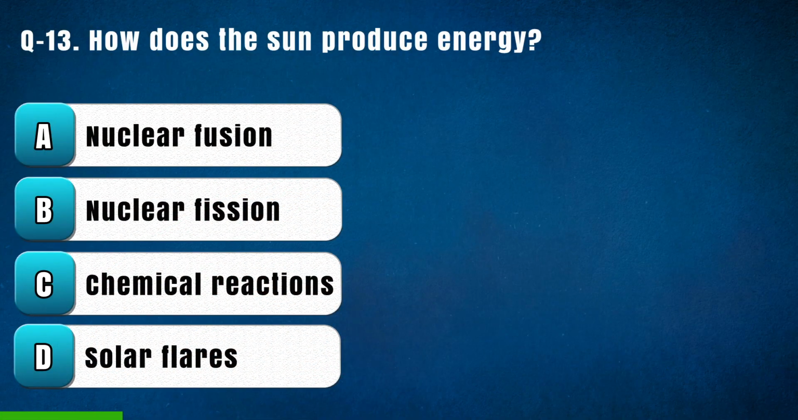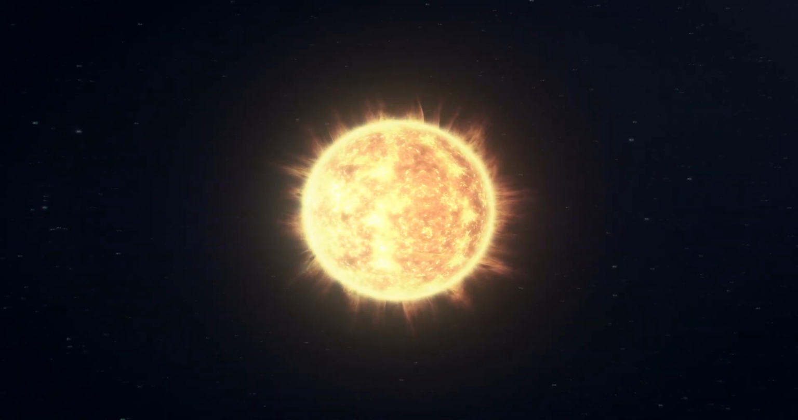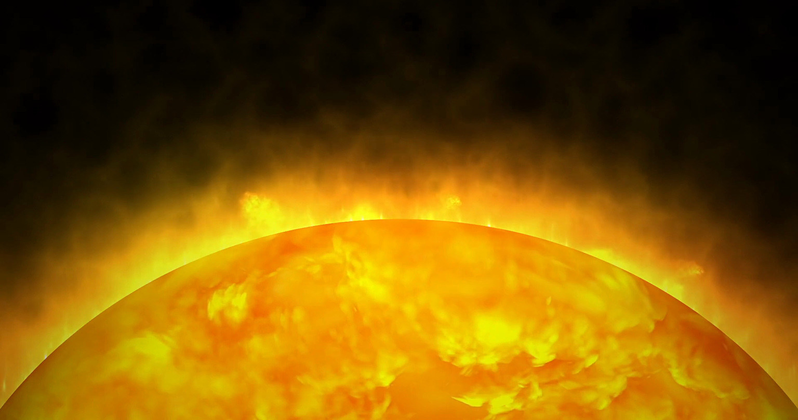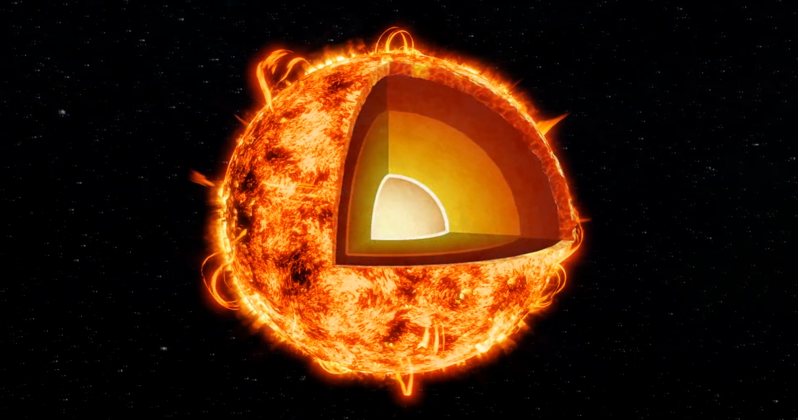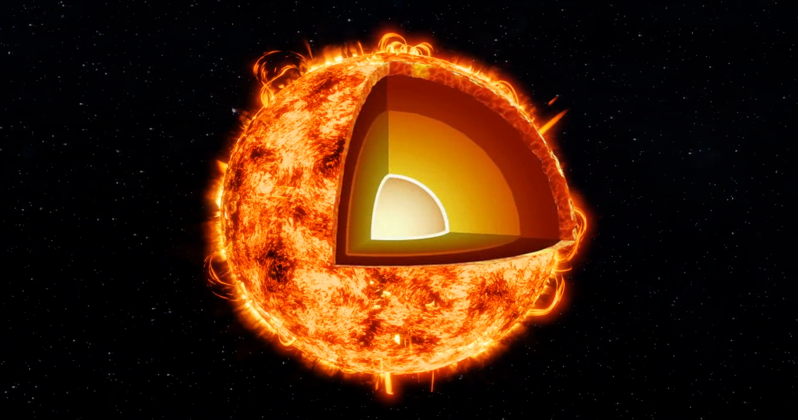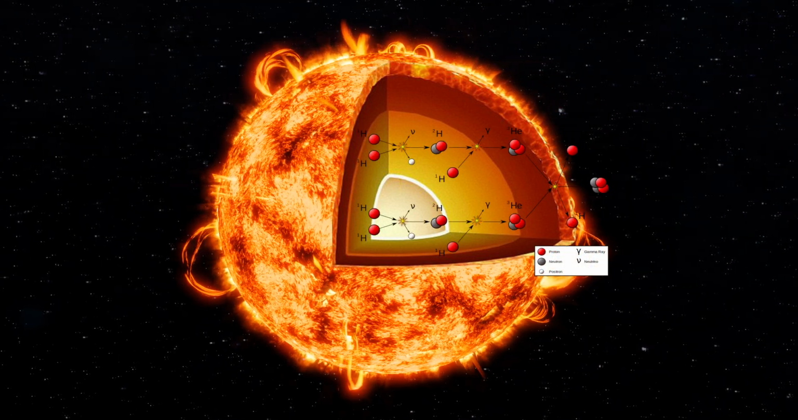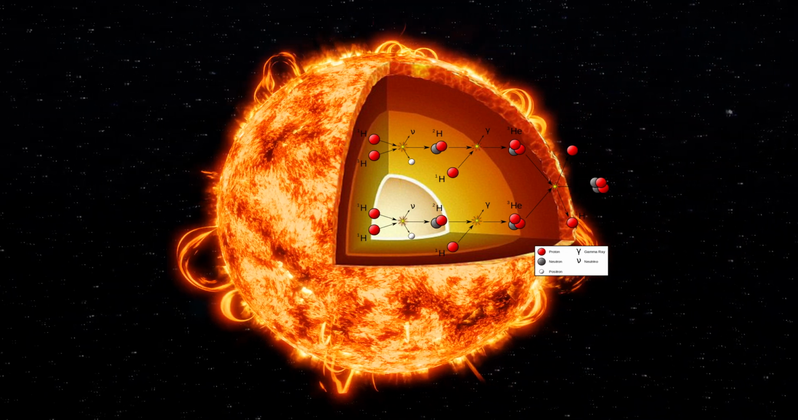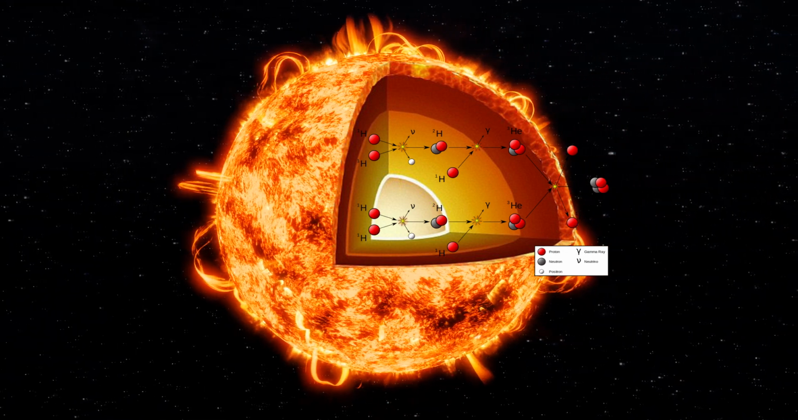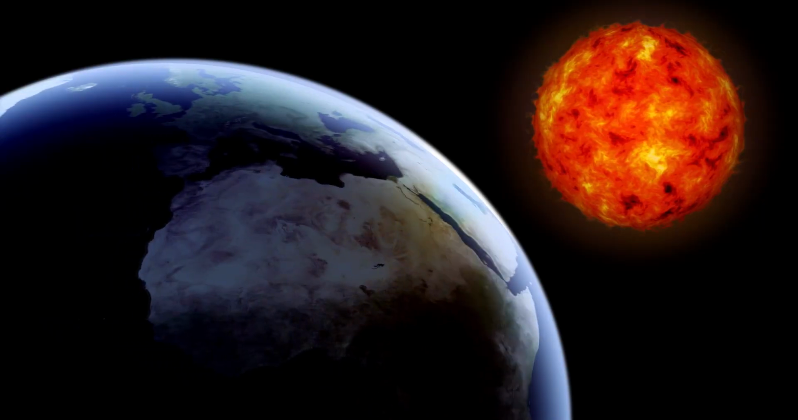Question 13. How does the Sun produce energy? Option A. Nuclear fusion, B. Nuclear fission, C. Chemical reaction, D. Solar flares. The right answer is A. Nuclear fusion. The Sun produces energy through a process called nuclear fusion. In its core, hydrogen atoms collide with each other at extremely high temperatures and pressures, fusing together to form helium atoms. This energy generation in the Sun's core powers the Sun, providing the heat and light that sustain life on Earth.